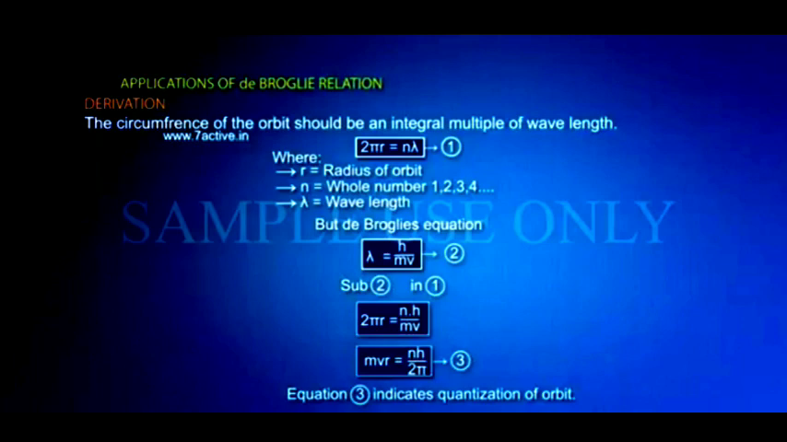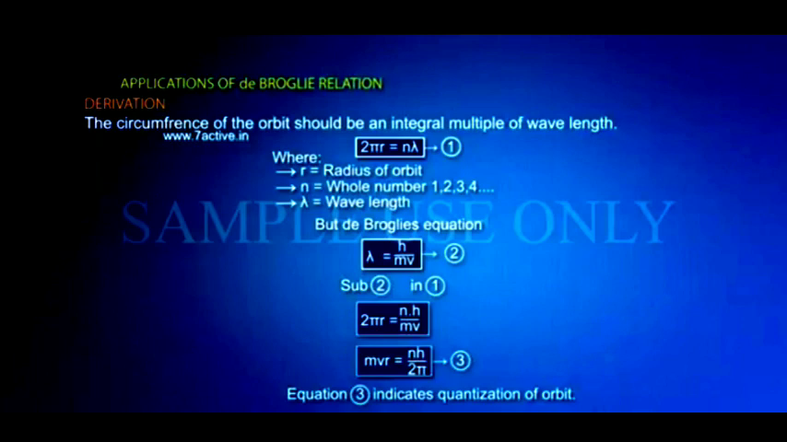Now see the derivation. How will you derive that? The circumference of the orbit should be an integral multiple of the wavelength. So 2 pi r equals n lambda. Here r is the radius of the orbit, n is a whole number, the principal quantum number like 1, 2, 3, 4, etc. Lambda is the de Broglie wavelength.